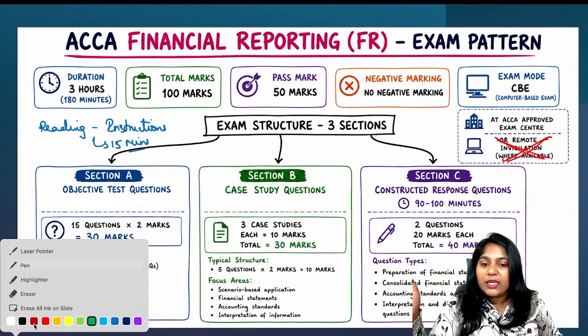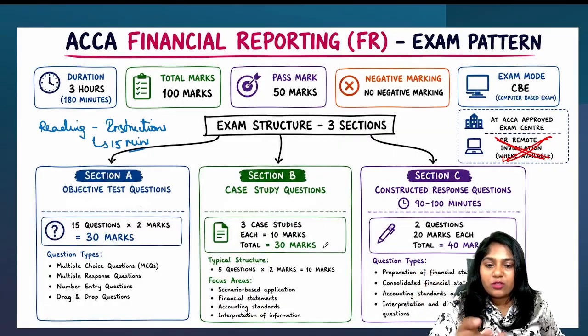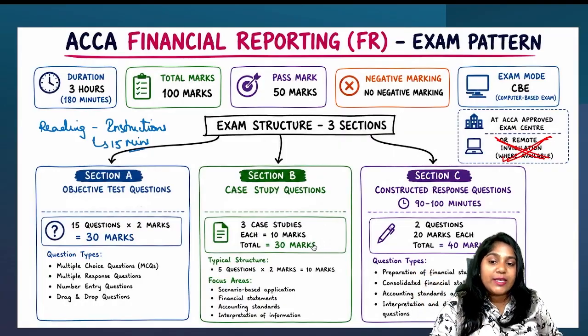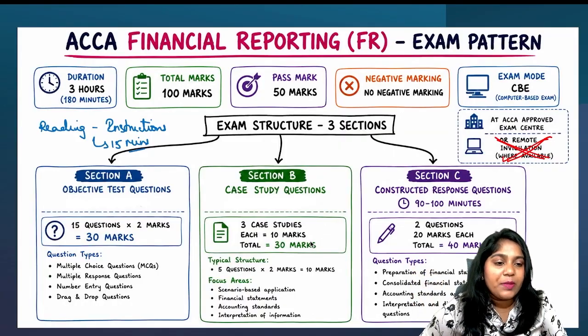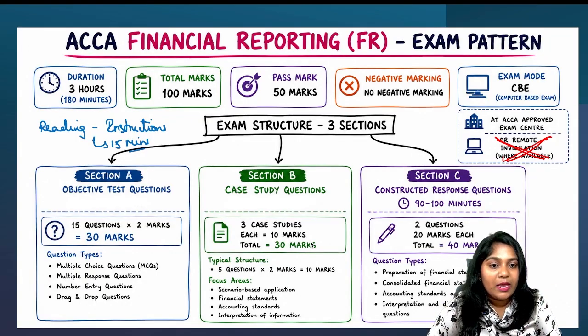So each case study will have 10 marks, which gives you 30 marks. So what is each case study? Certain information will be given, and a set of standards will be asked in this particular section. You'll have 5 questions for each case study, and each question again carries the same 2 marks,